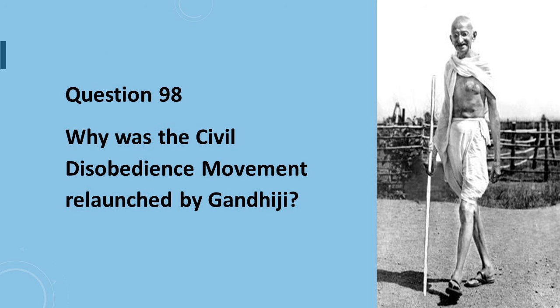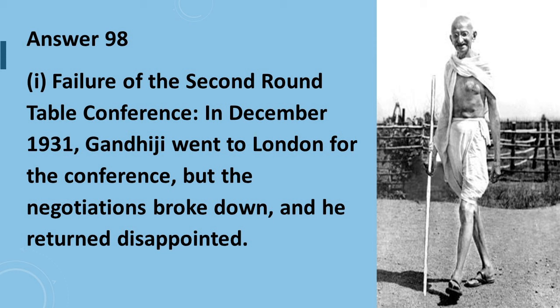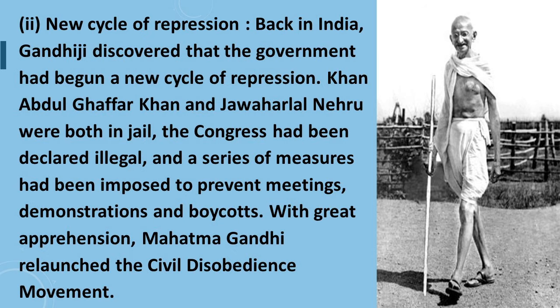Question number 98 is, why was this civil disobedience movement relaunched by Gandhiji? Answer to question number 98 is, first point is failure of the second round table conference. In December 1931, Gandhiji went to London for the conference, but the negotiations broke down and he returned disappointed. Point number 2 is new cycle of repression.